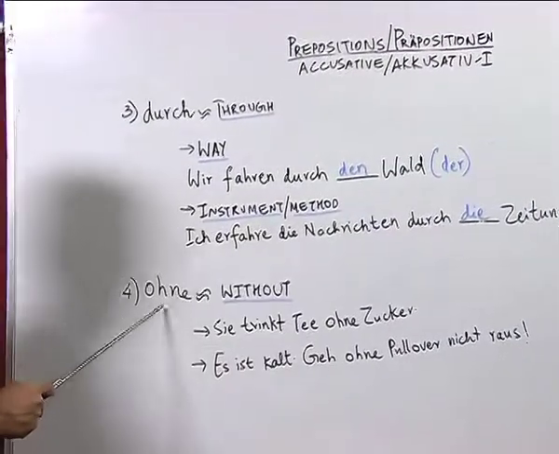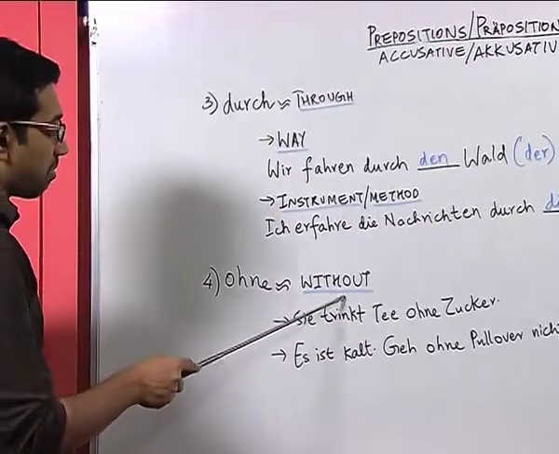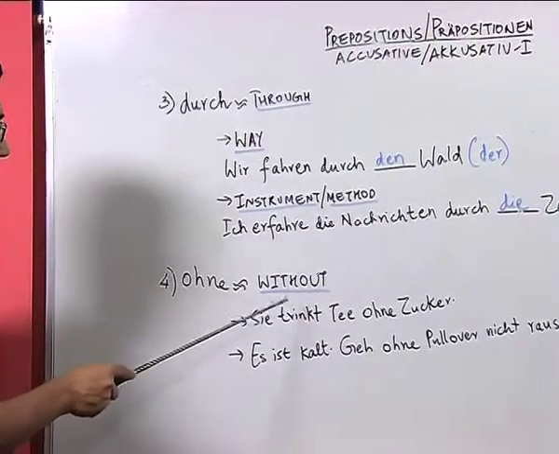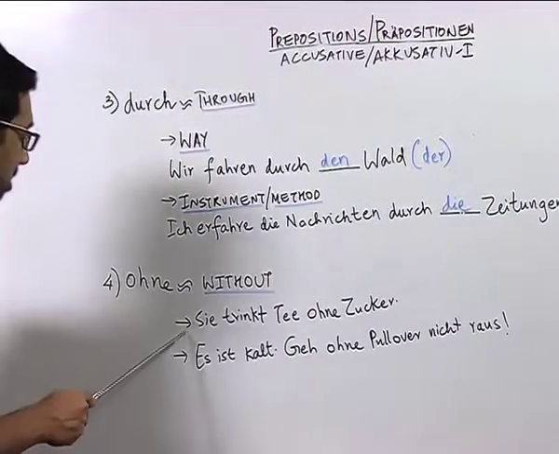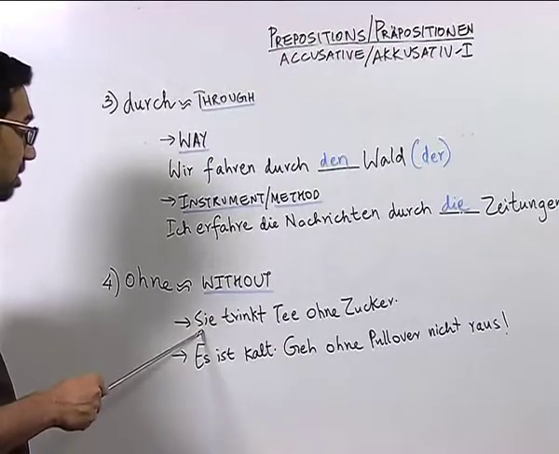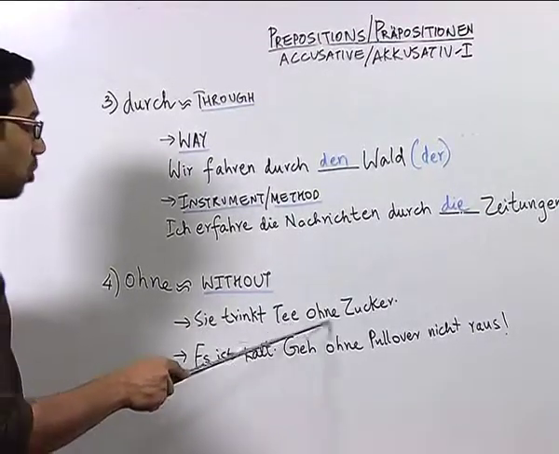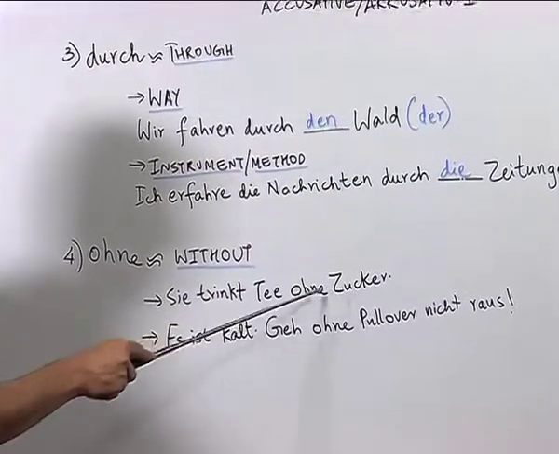Now, moving towards the other preposition, ohne. Ohne is similar to the word without in English, and it usually does not have any other meanings apart from this. So, we have the usage here. Sie trinkt Tee ohne Zucker. She drinks tea without sugar.